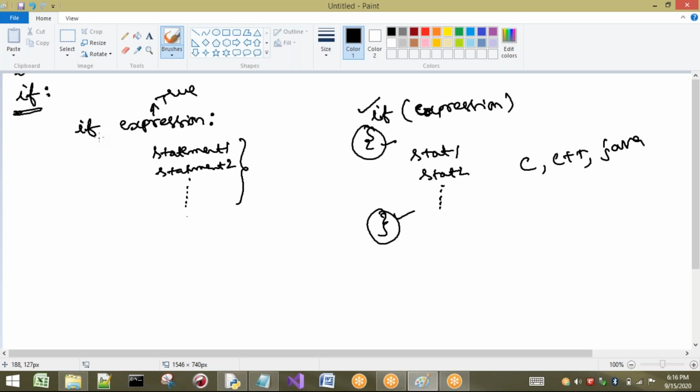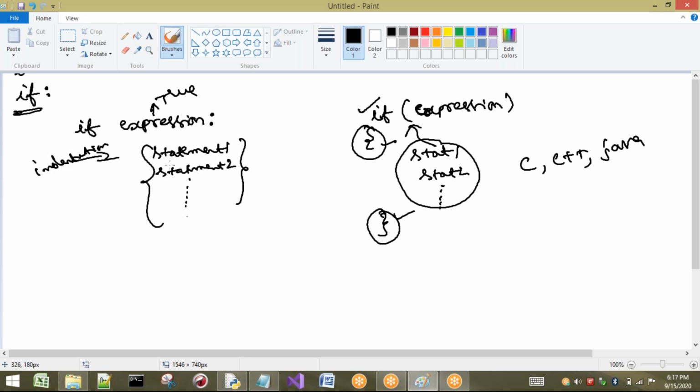But the case of if in Python is different. To make a group of statements under if, that indicates all these statements belong to this if. How do we represent all these statements under this if? Here we have to keep some indentation, which we have already seen. If you place this colon and press enter, it will not go to the first line. It will take 4 spaces, and after that the statement is entered.